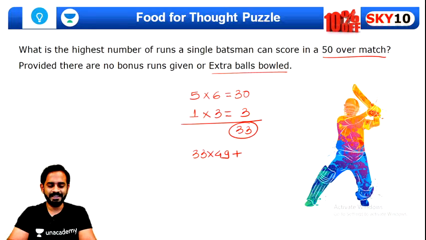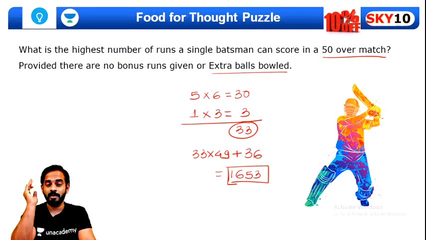Quickly tell me, guys. In the last over, we need not get our strike back. That's why on every ball of the last over we'll hit a 6. Very good, Arsh and Adhar, very good. So 36 runs we are going to score. So in total your answer will be 1653. This is the total number of runs a single batsman can score.